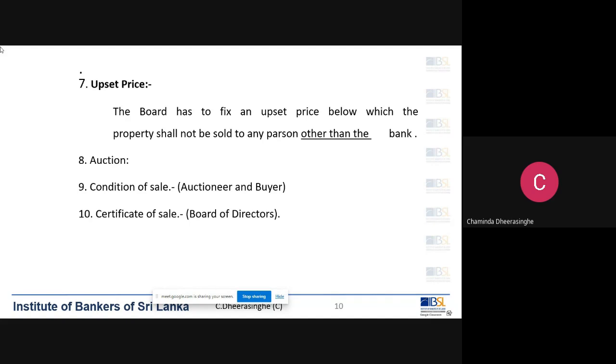defaulted, and this customer has a credit card and a personal loan also. You are supposed to publish the total dues of the housing loan. You can't publish the dues of the credit card and the personal loans also. If you publish those things, that is a breach of contract. Otherwise, this is a statutory requirement, so it is covered by law.